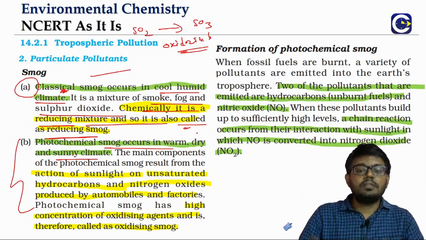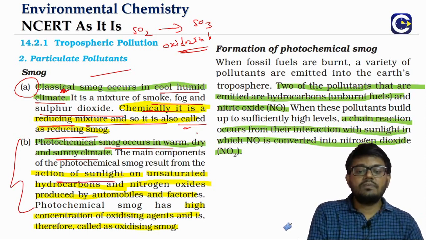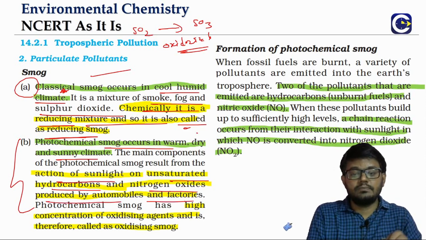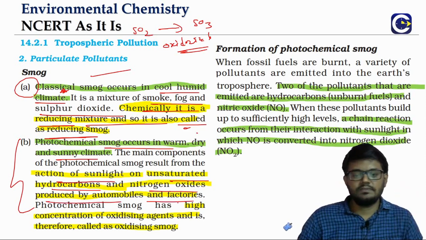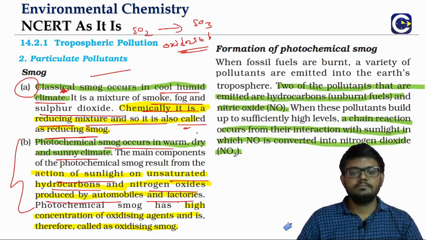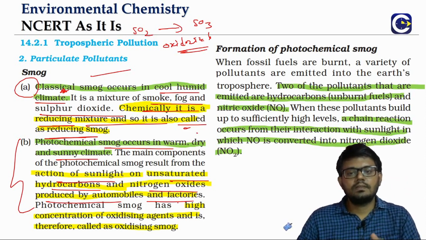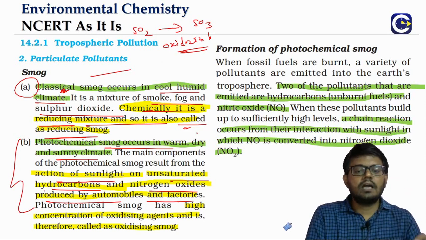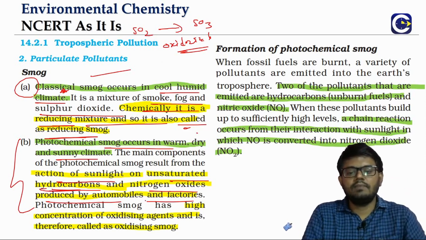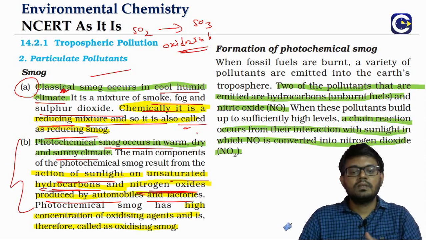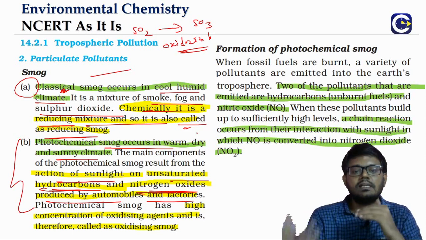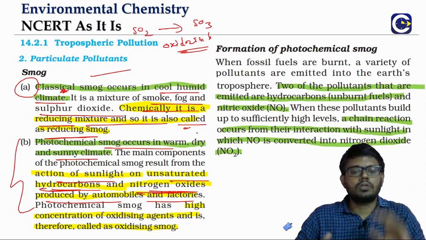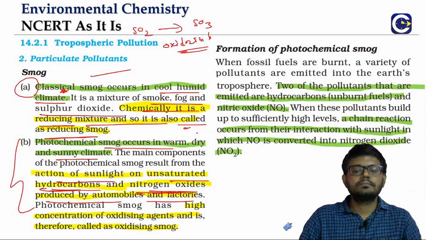The main reason for the photochemical smog is the action of sunlight on unsaturated hydrocarbons and nitrogen oxides produced by the automobiles and the factories. So majorly we look at the automobiles case. Automobiles have the combustion of fossil fuels. Some of the unburnt hydrocarbons can be emitted. In the same way the nitrogen oxides also. So the interaction between the sunlight and these substances is what will be leading to the photochemical smog. We will discuss it.